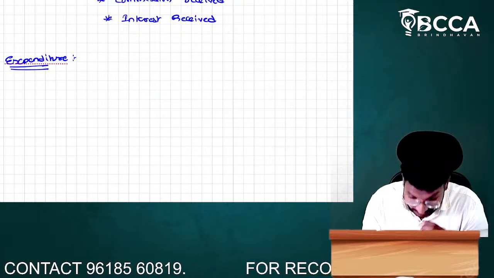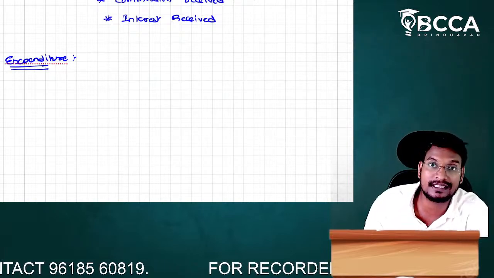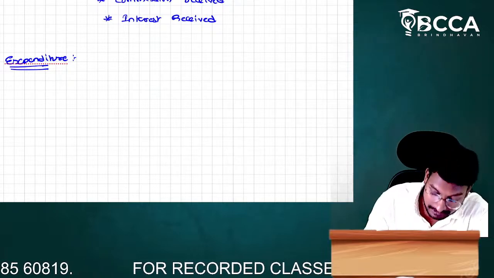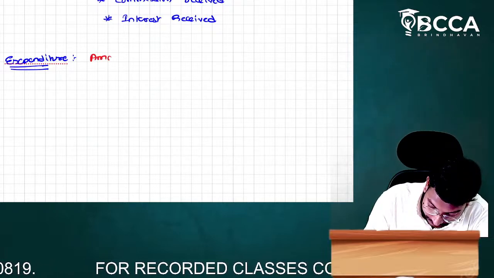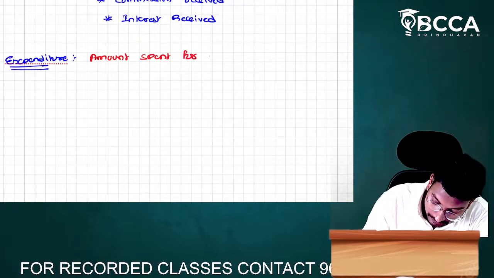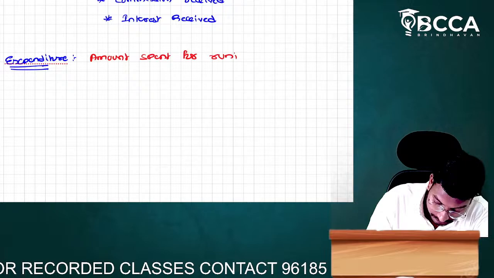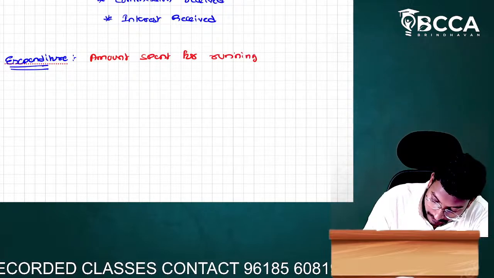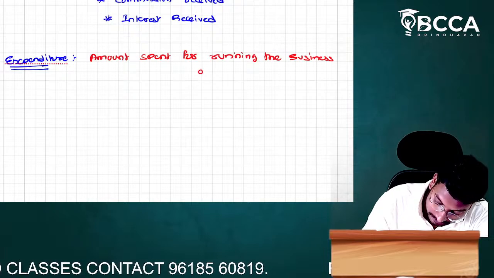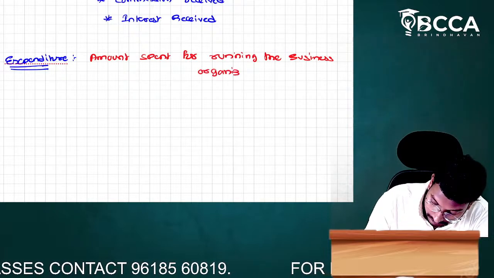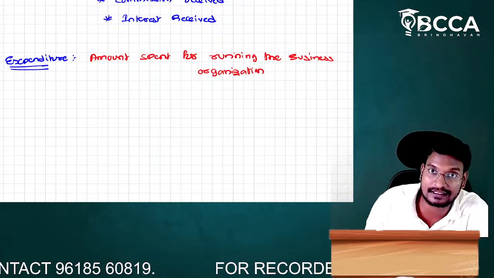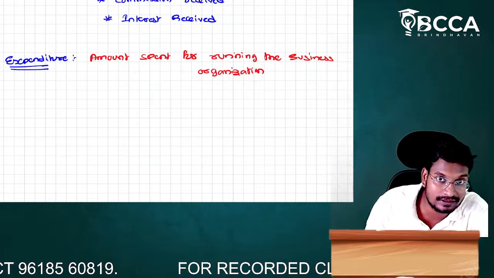Expenditure means amount spent for running the business organization. In order to run the business organization, we have to spend a certain sum of money. This is called expenditure.